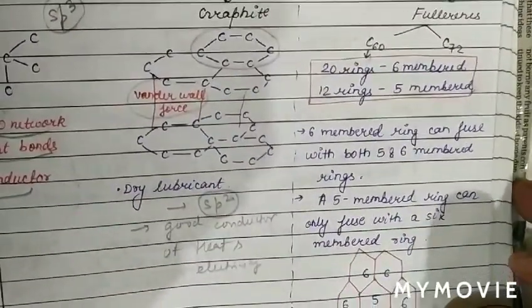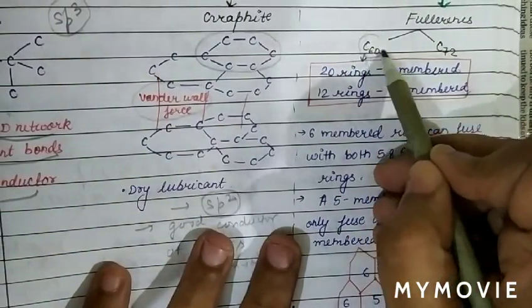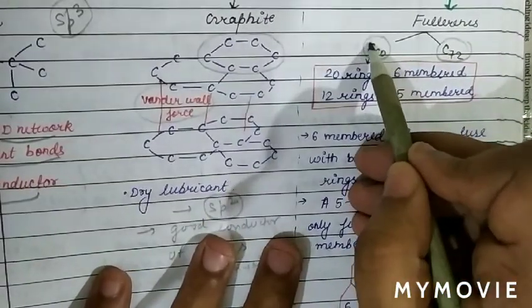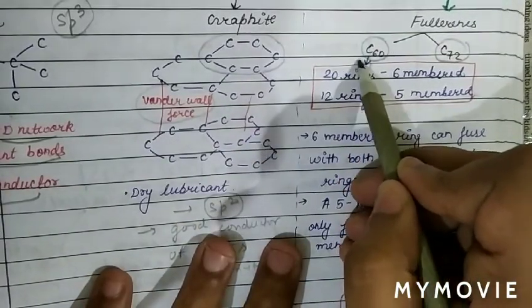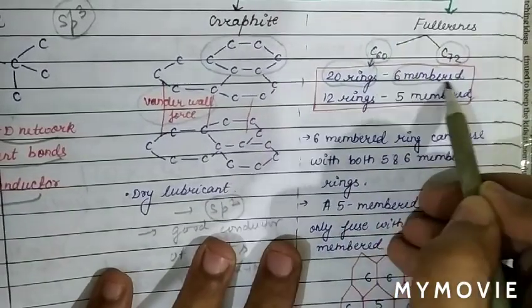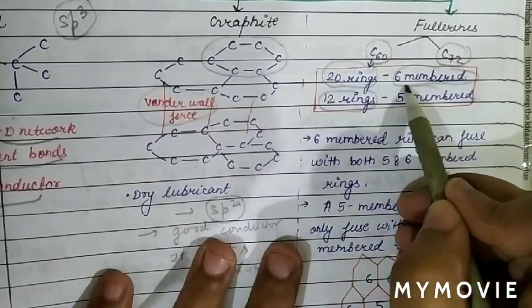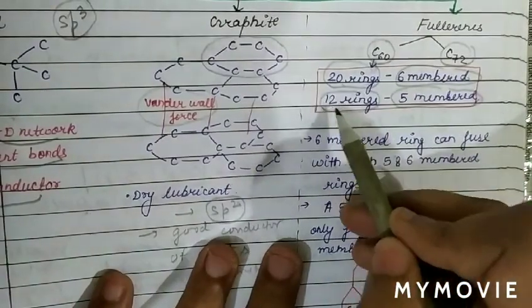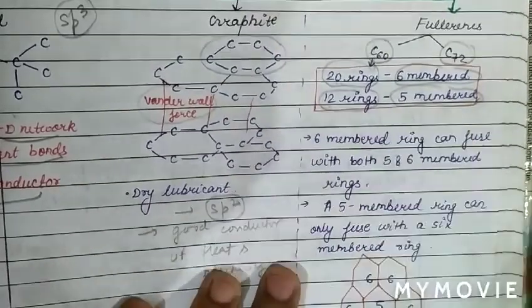In fullerene there are two types of compounds: one is C60 and one is C72. The structure of C60 is similar to a football. In it there are 20 rings of 6 carbon atoms, while 12 rings are of 5 carbon atoms. So in C60 fullerene, 20 rings are of 6 carbon atoms and 12 rings are of 5 carbon atoms.